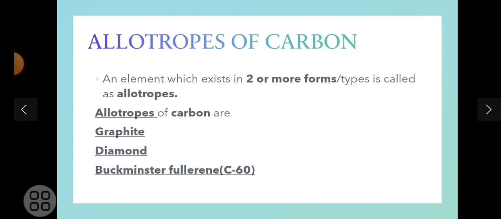Now let us throw some light on these 3 types, like these 3 allotropes.